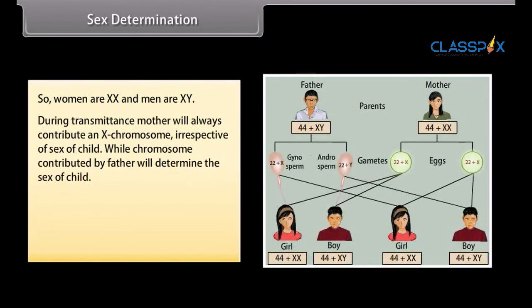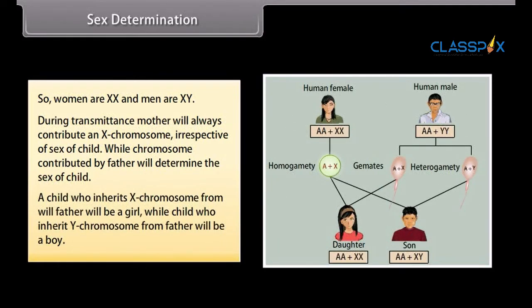During transmittance, the mother will always contribute an X chromosome irrespective of the sex of the child, while the chromosome contributed by the father will determine the sex of the child. A child who inherits the X chromosome from the father will be a girl, while the child who inherits the Y chromosome from the father will be a boy.